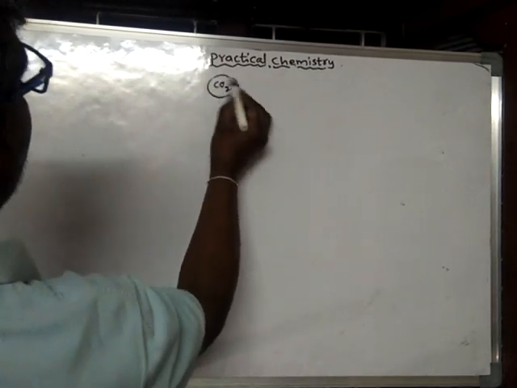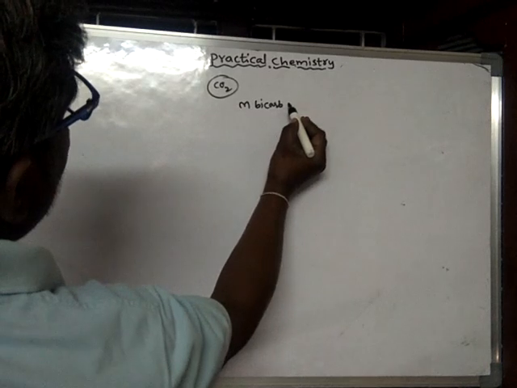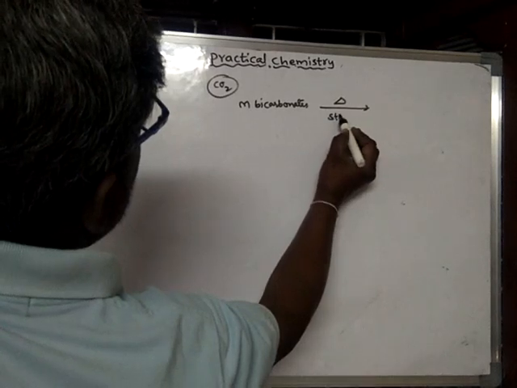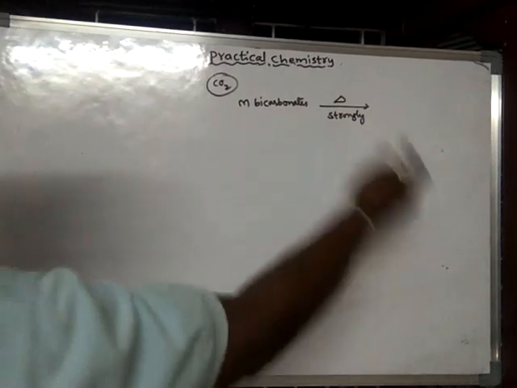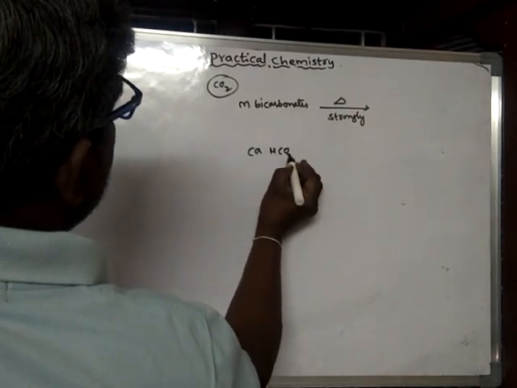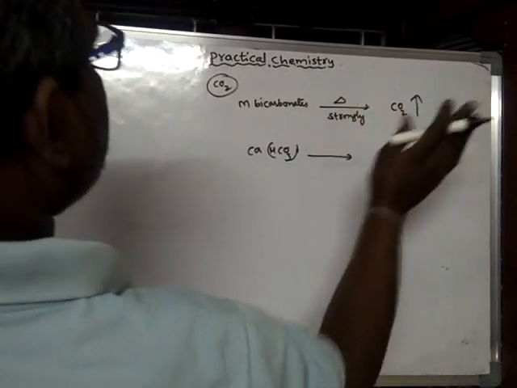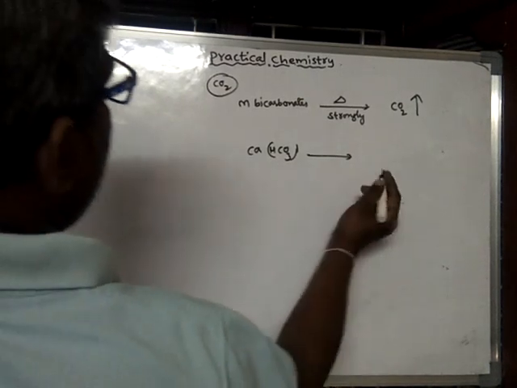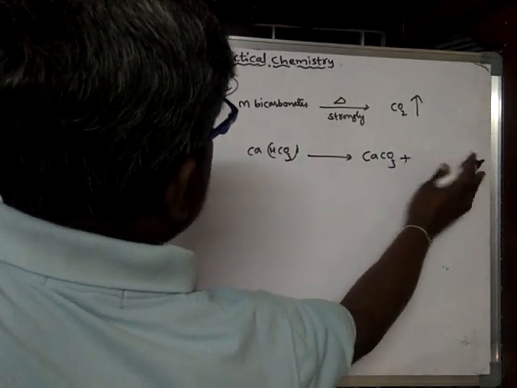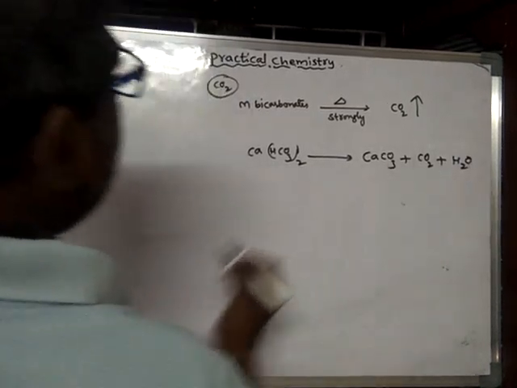So CO2 can also be prepared when metal bicarbonates are strongly heated; then also we get carbon dioxide gas. For example, calcium bicarbonate. Other substances are also formed here. It forms calcium carbonate plus carbon dioxide, and even water is also formed.